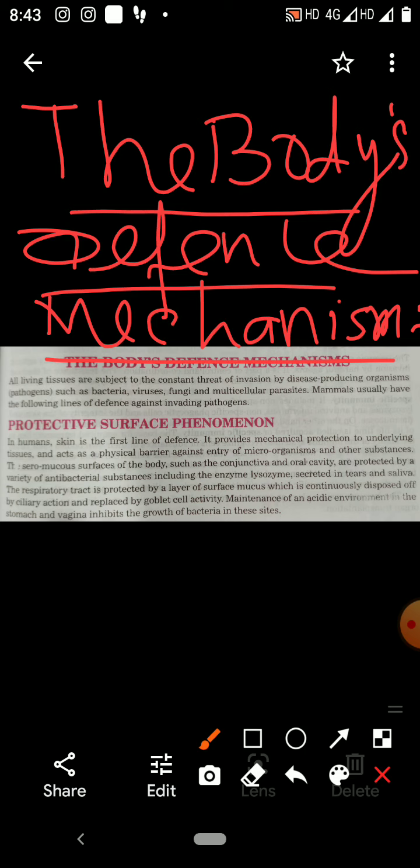Children, you know the body has a defense mechanism against disease causing germs. Disease causing germs are called pathogens.